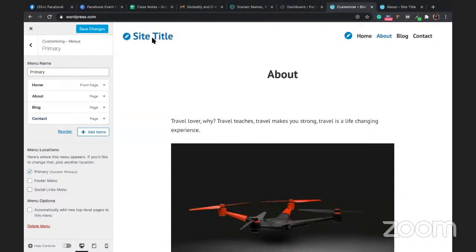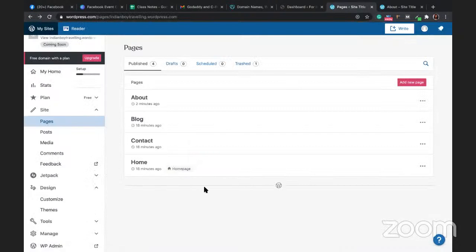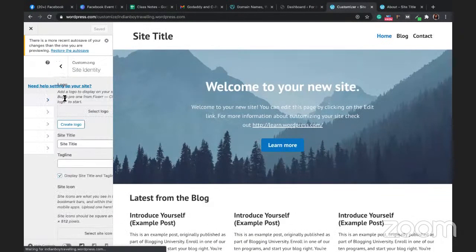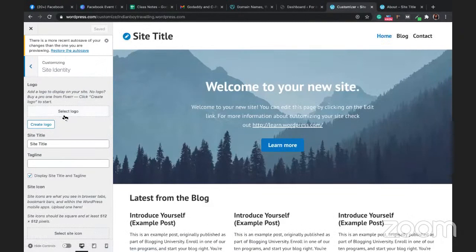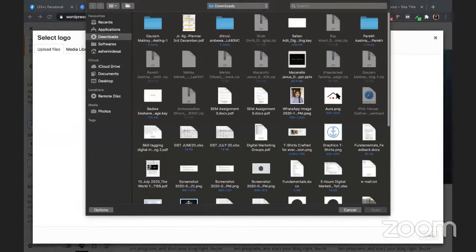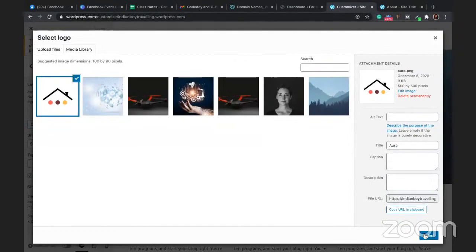Now I want to change this to a logo. How do I do this? Just go back here in the same customize. Let me show you from the beginning. This is my WordPress backend. In this, come to design, come to customize. Come to site identity, select the logo, select files, select.